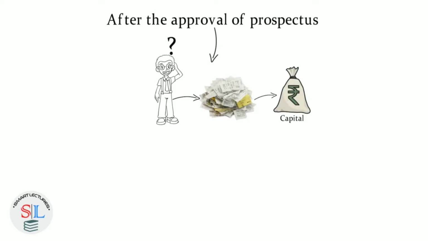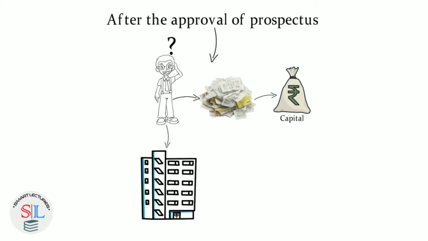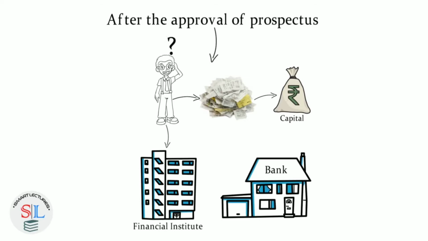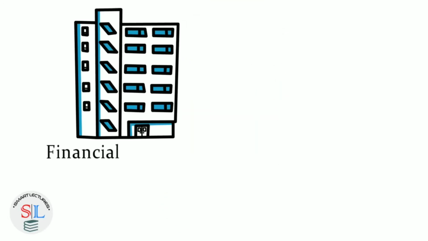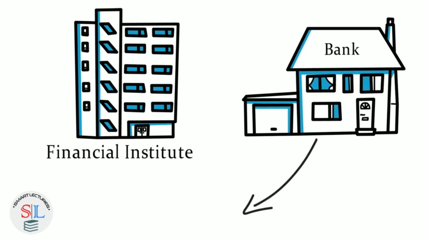For this, he will have to engage some financial institute or bank who can look after the receipts of the capital. Technically speaking, this financial institute or bank is called the issue manager.